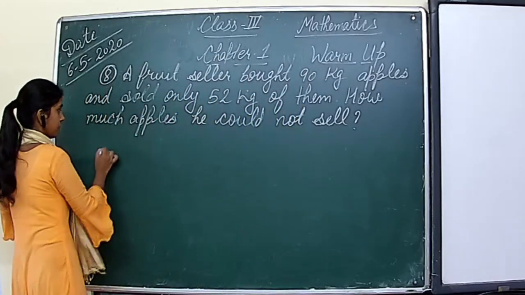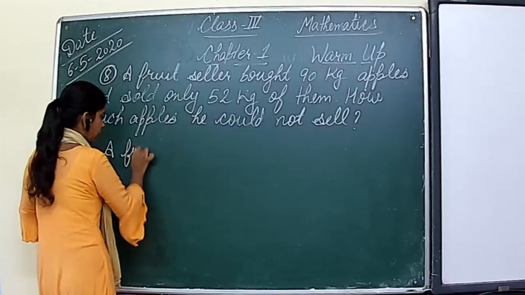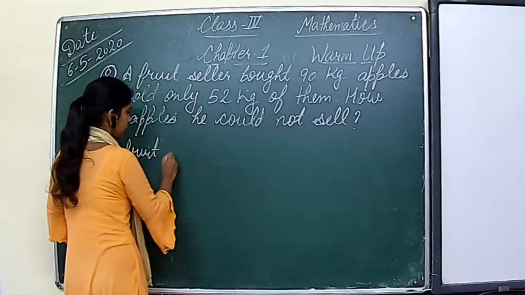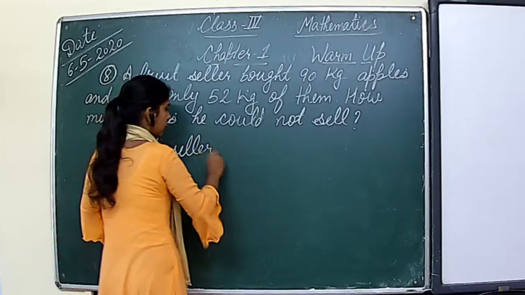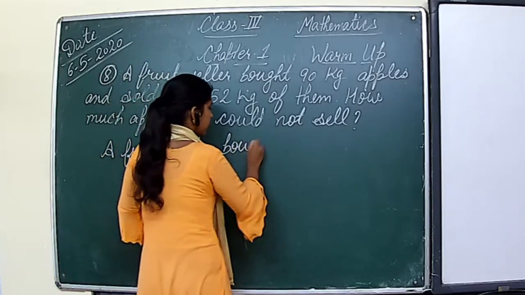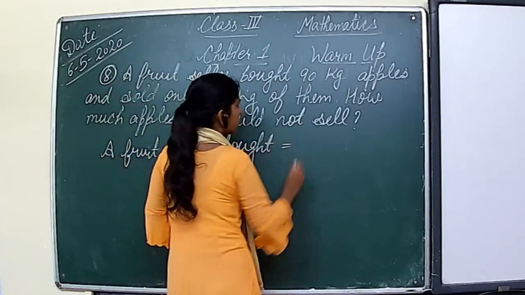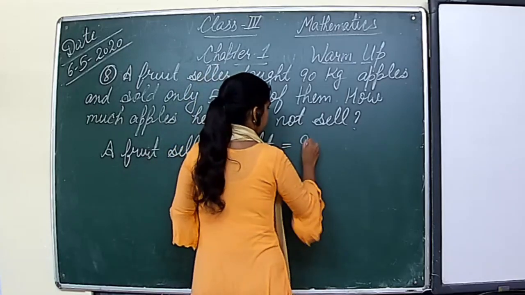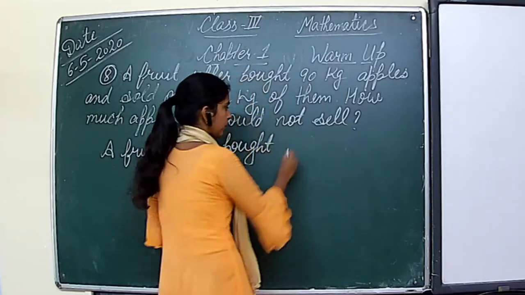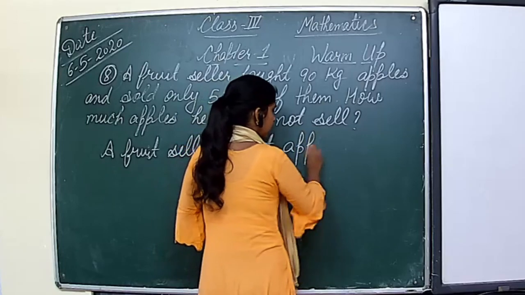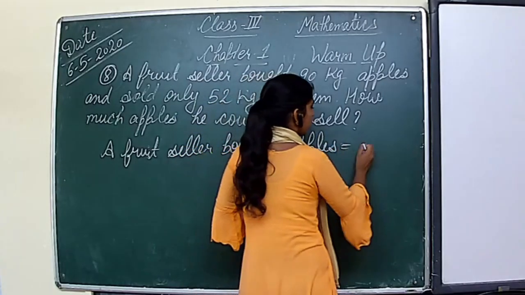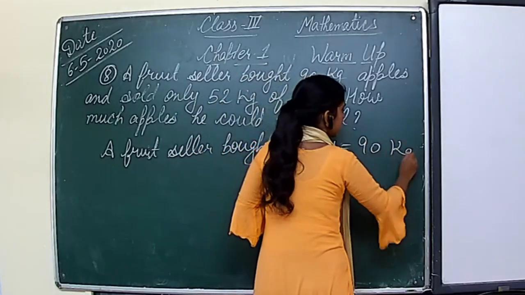A fruit seller bought apples is equal to 90 kg.